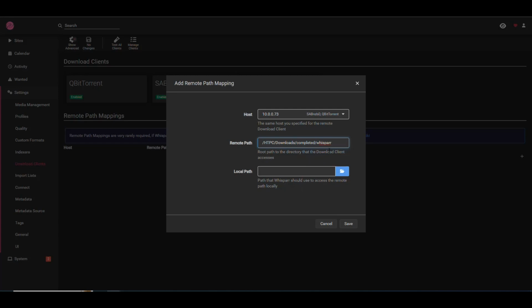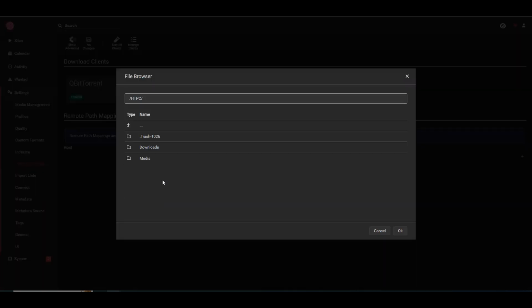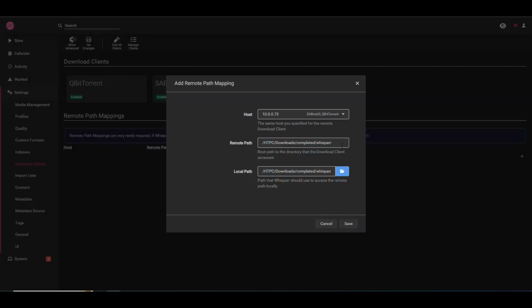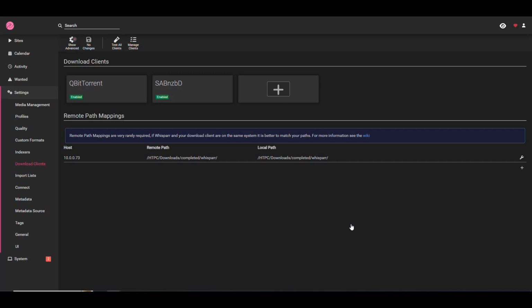Perfect. Now we need to make sure that is in the downloader, so in Qubit Torrent and SABnzbd. But that is exactly the same here in our application. So we can validate that by going here, HTPC, downloads completed, and then Whisparr. So you can see that we're mapping the exact same path in both places. That means that it is going to be able to pull those files successfully. So we save this. Now we see it here mapped properly. And then there's nothing to change because it automatically saves when we add this. So we're good on this section.